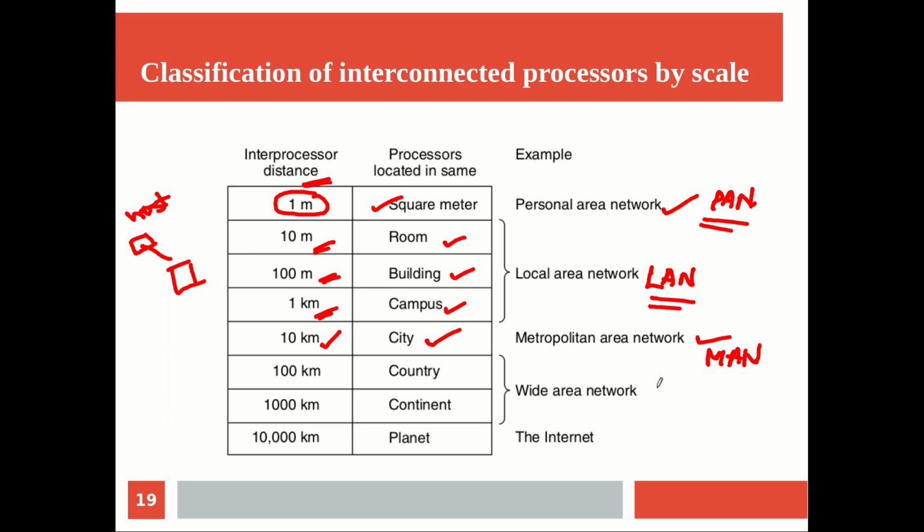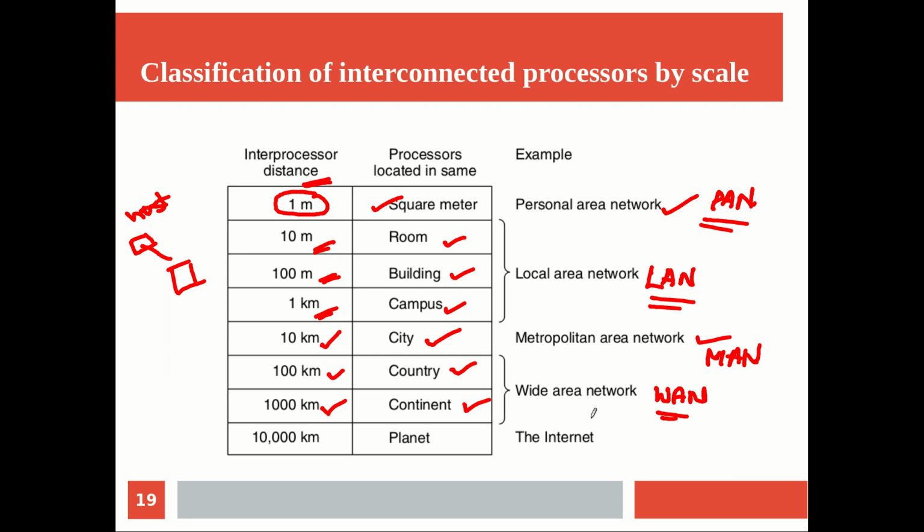Now the very next category, we have the wide area network, WAN. Definitely it will be to the next scale, like inter-processor distance, you can think of 100 kilometer to 1000 kilometer. Definitely it will be extending, from city we are extending to a country-wide network or a continent-wide network. So such things we call wide area network. So they are the large-sized computer networks.